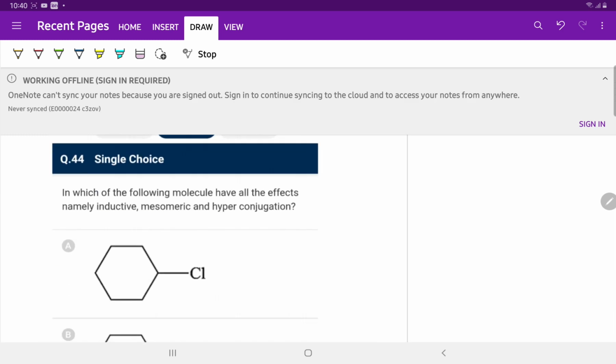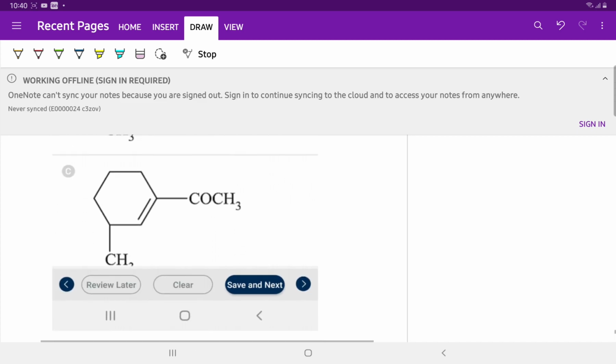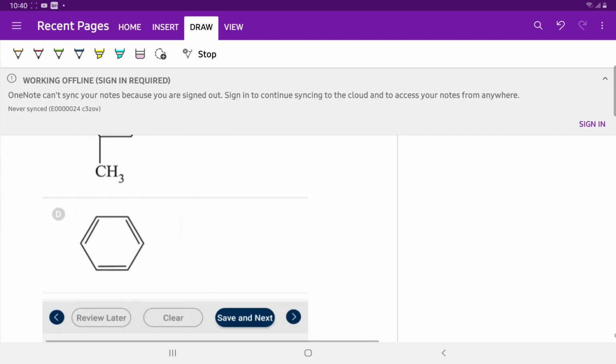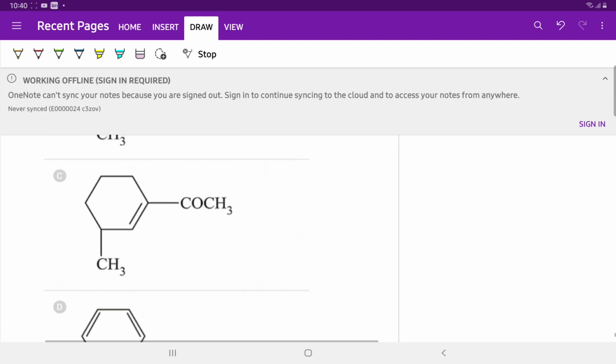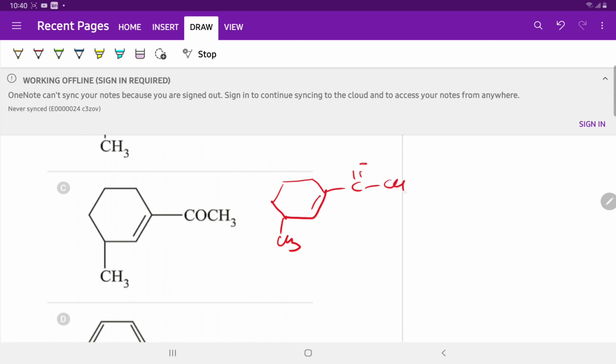Question number 44. In which of the following molecules do all the effects occur, namely inductive, mesomeric and hyperconjugation? I think option C. Option C contains delocalization, meaning resonance in this manner.